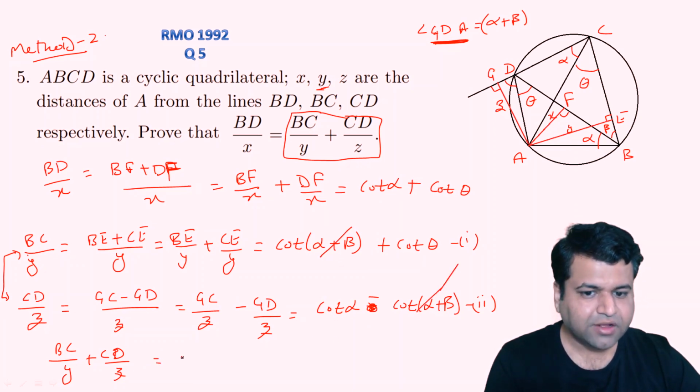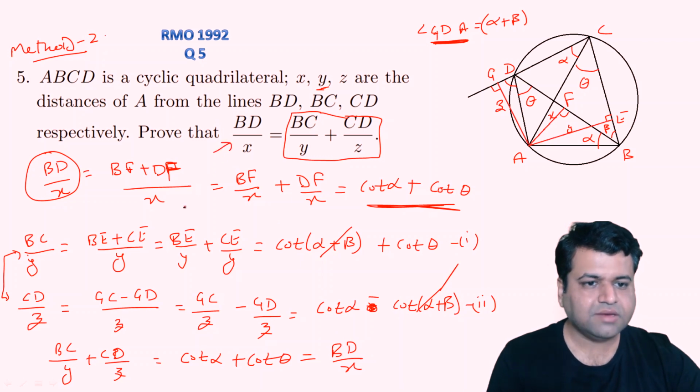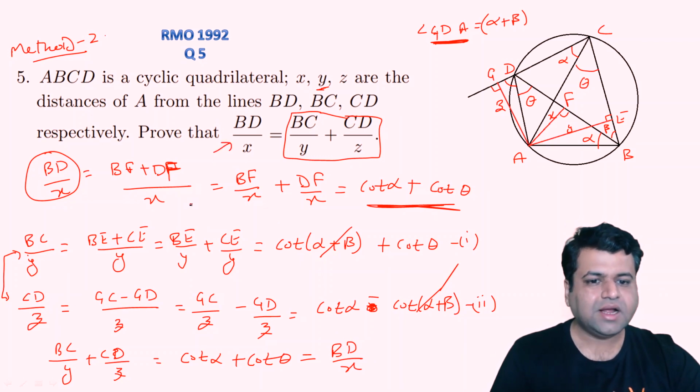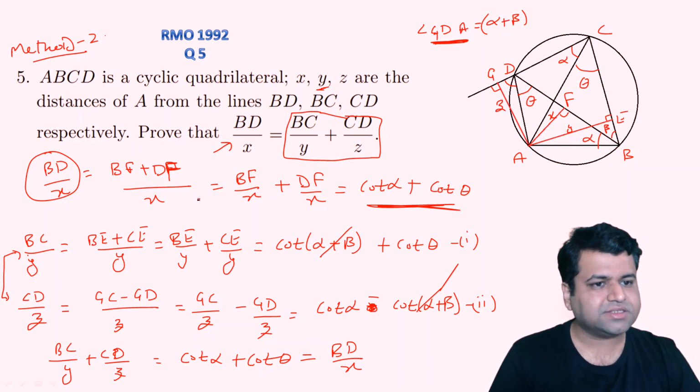We will get simply cot alpha plus cot theta, and as you can see, this is equal to BD upon X, right? So we have proved this result again by simply using trigonometry. This question needs only the basic knowledge of trigonometry. We can prove this result like this, right?